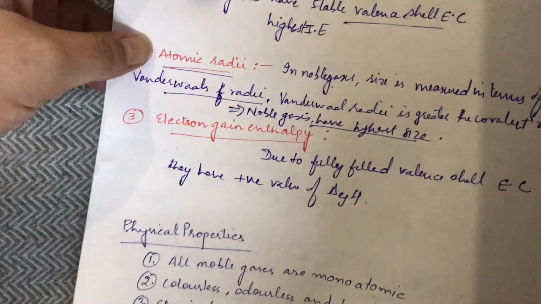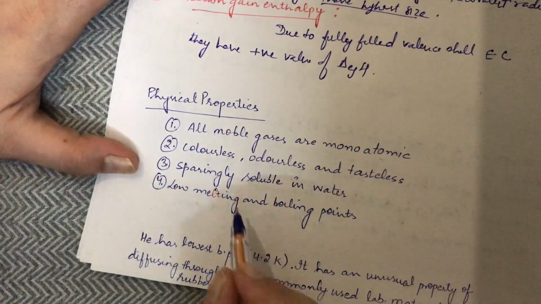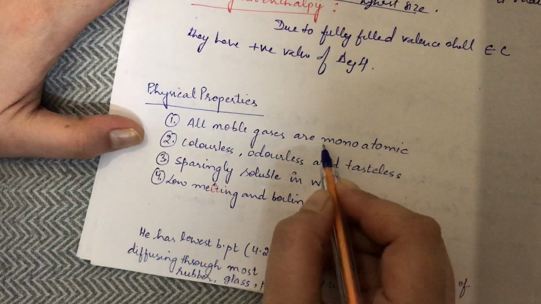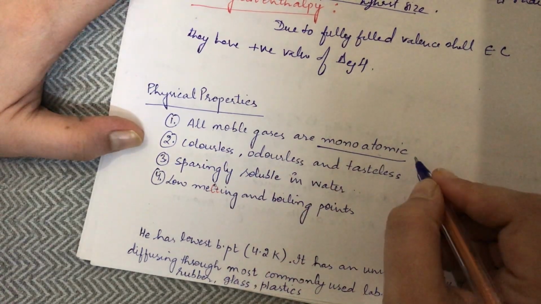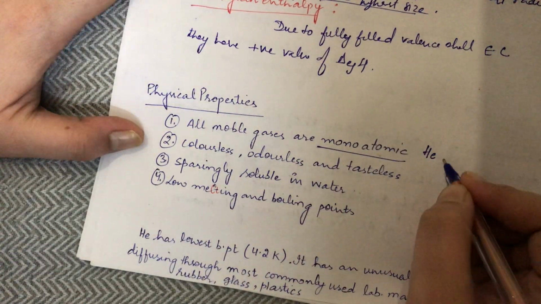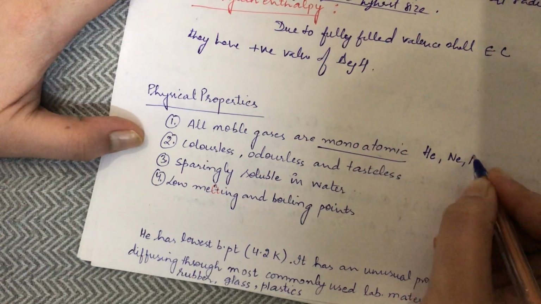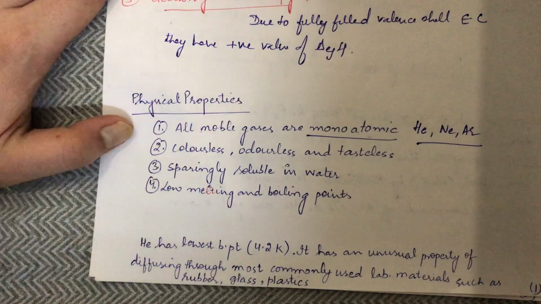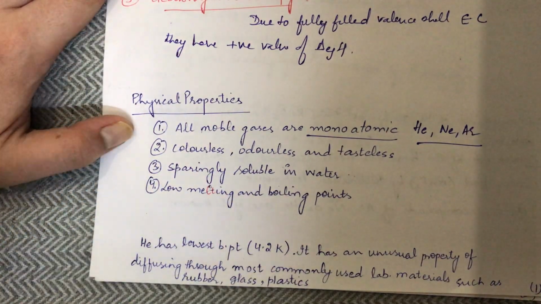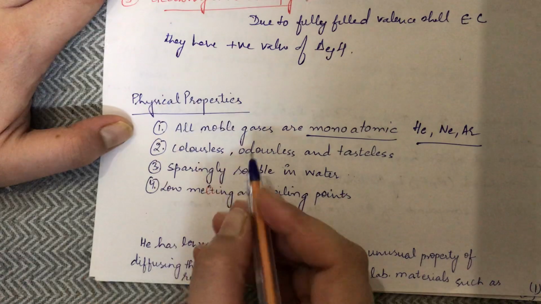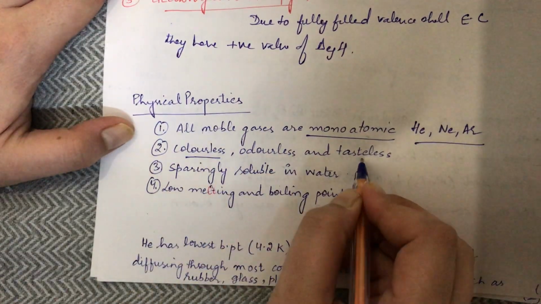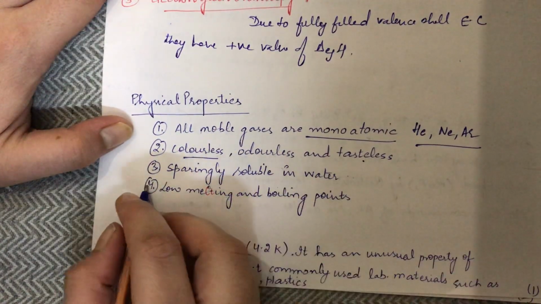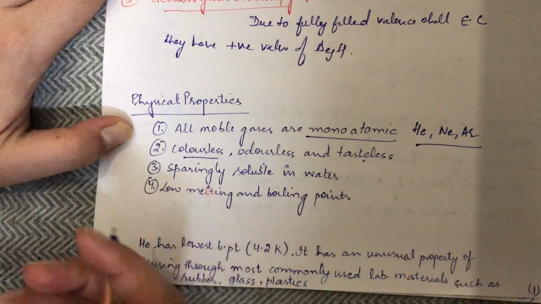Now if we talk about the physical properties, we know that all the noble gases are monoatomic. That means helium exists as only He, neon exists as Ne, not diatomic like N2, O2. They simply exist in monoatomic form. Then they are colorless, odorless and tasteless. They are sparingly soluble in water and they have low melting and boiling points.